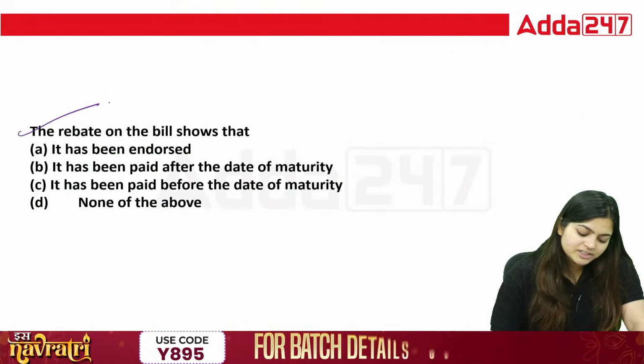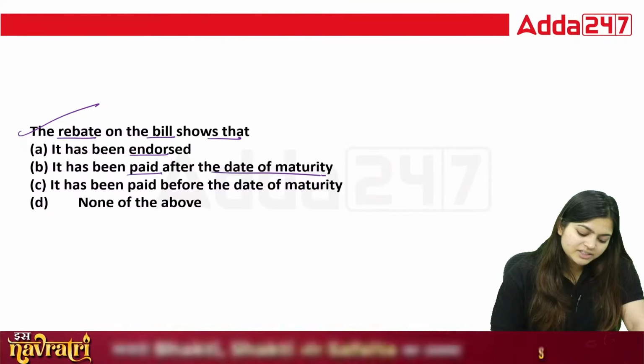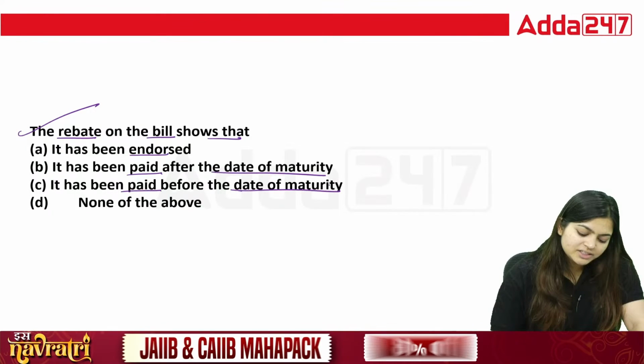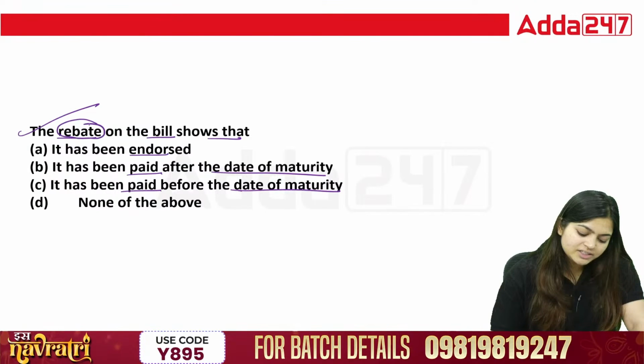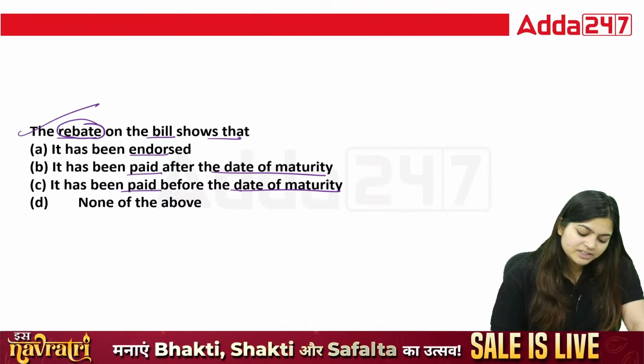Next. The rebate on the bill shows that it has been endorsed, it has been paid after the date of maturity, it has been paid before the date of maturity, none of the above. Now as per this, you need to tell me what a rebate on the bill is. Let me tell you what this situation is. So now let's talk about what a rebate is.